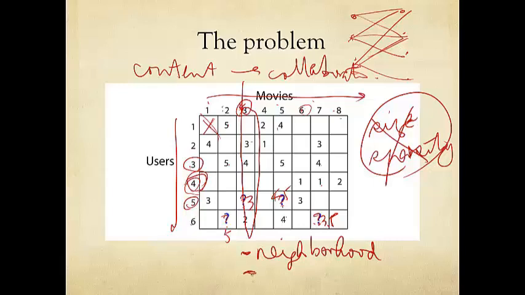There's another idea, which is a little more involved, and we'll postpone it to the advanced material part of the video, is to say that maybe there are some kind of feature sets about these movies. For example, is this a romantic movie or action movie, a thriller movie, a sci-fi movie? Is it long? Is it short? And so on. And this feature set is a much smaller set than the set of possible movies. There might be 20,000 movies, but only about, say, 20 different genres. And I will try to extract the underlying reason why certain movies are liked or disliked by some people.